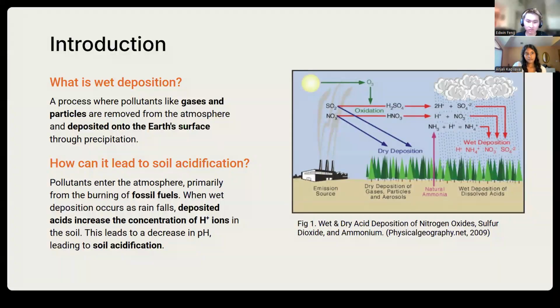Wet deposition can lead to soil acidification, as pollutants, like those from burning fossil fuels, lead to an increase in the concentration of H+ ions in the soil, decreasing soil pH. Specifically, ammonia deposition leads to nitrification, releasing H+ ions.